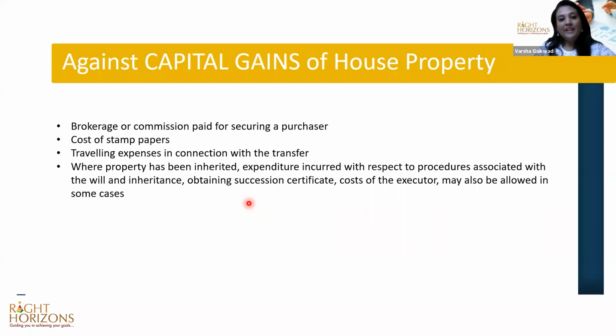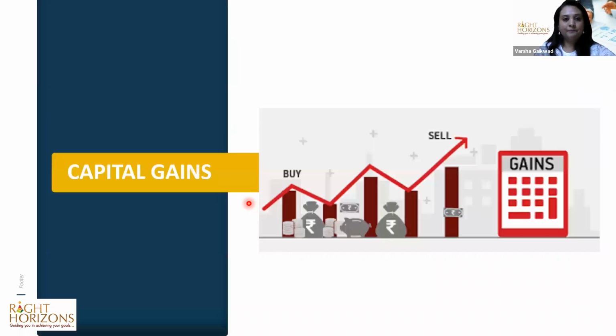Now, if you have inherited a property, then the expenditure incurred with respect to procedures associated with the will and inheritance, the succession certificate, and the cost of the executor will all be allowed as a deduction if it is an inherited property. So these are the capital gains deductions. These are direct deductions that are available from the capital gains of house property.